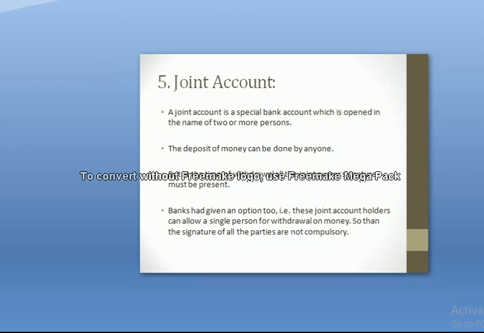At the time of drawings, the signatures of all the co-owners, that is, all the joint account holders, are mandatory. This joint account can be opened as a current account, a savings account, or a profit and loss account.